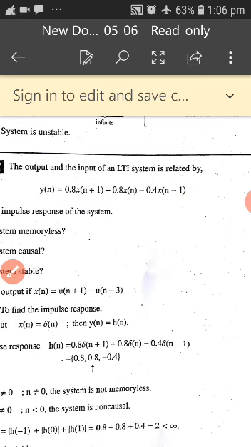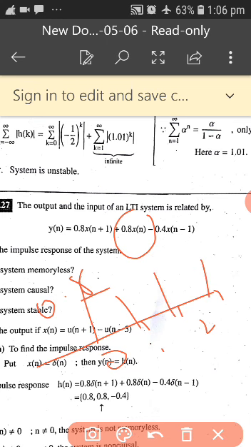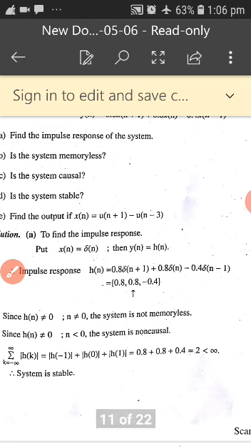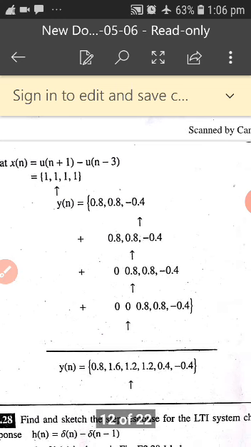Next you have to draw x of n, which is at 0, then 1, 2 and 3, and its amplitude will be 0.8. Similarly you draw for n minus 1 and add all those things. Then you are going to get these values. Directly the values are given here. You can draw the graph and add it. When you add it, there is a shift. It was 0, next it will be shifted here, then add all these terms.